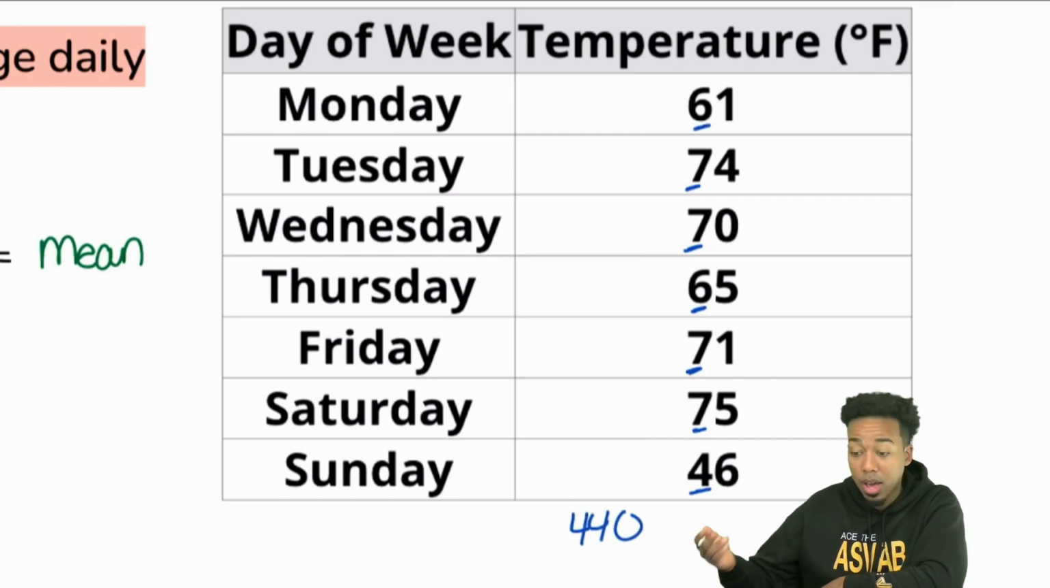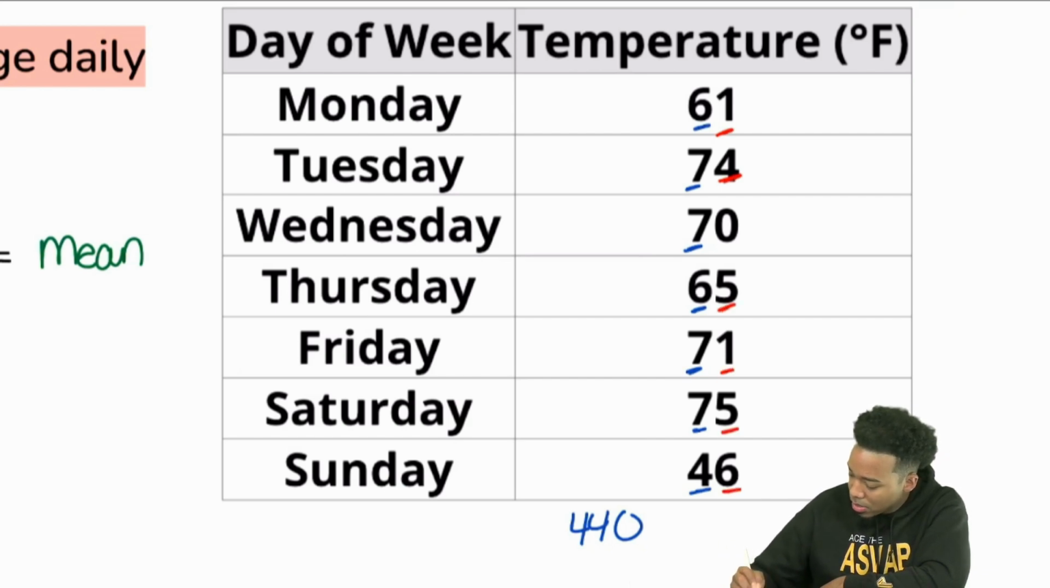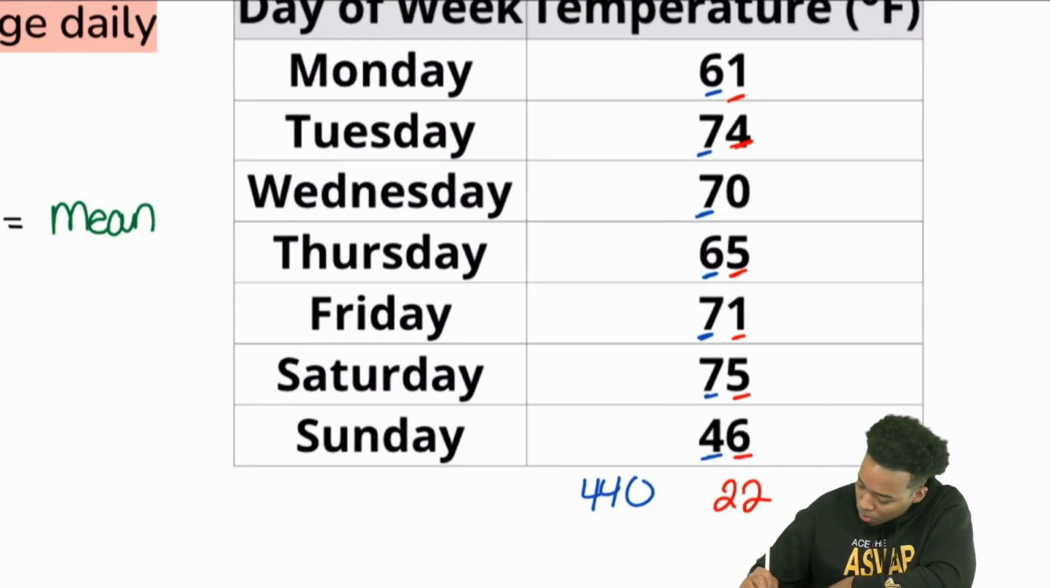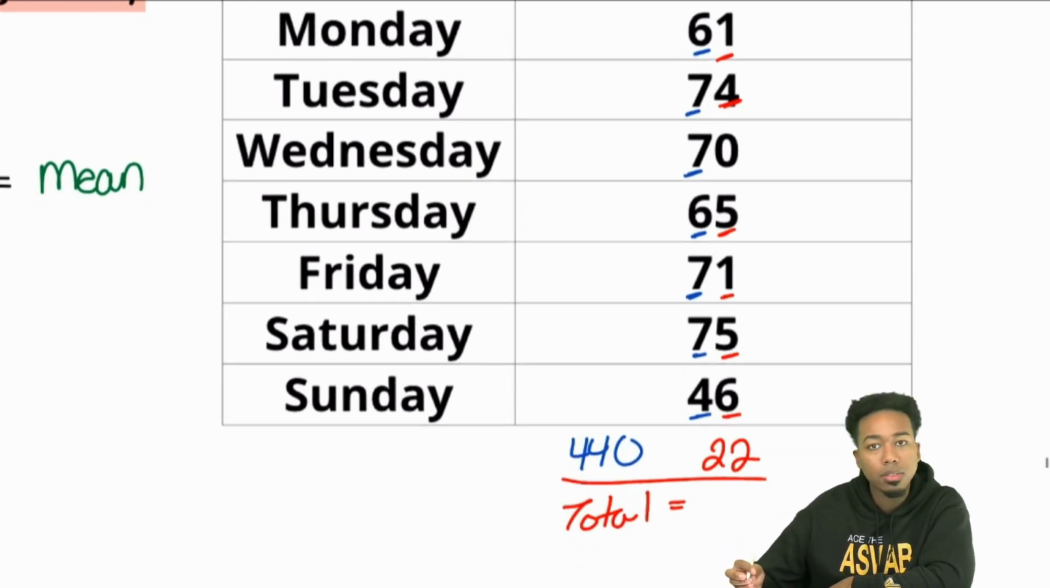And then I would grab the ones, and I would say 1, 4, that's 5, 10, 11, 16, 22. So that's 440 plus 22. Everyone, the grand total, what's that going to be? Yeah, the grand total is going to be 462.